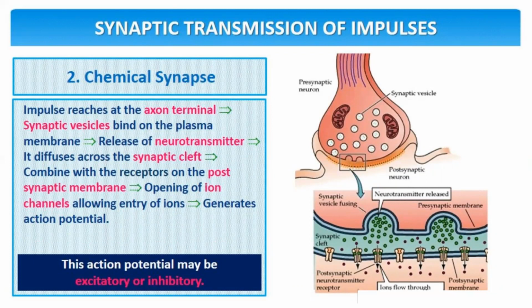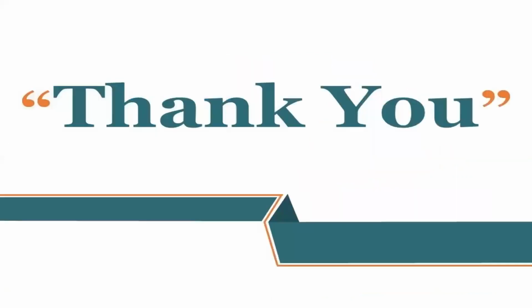These transmitters diffuse across the synaptic cleft and combine with the postsynaptic membrane, which leads to opening of ion channels that allow the entry of ions and generate an action potential. This action potential may be excitatory or inhibitory. So this is how chemical synapses and electrical synapses work to help in transmission of impulses from one neuron to another neuron. Thanks for your attention.